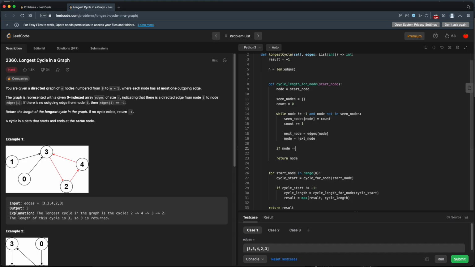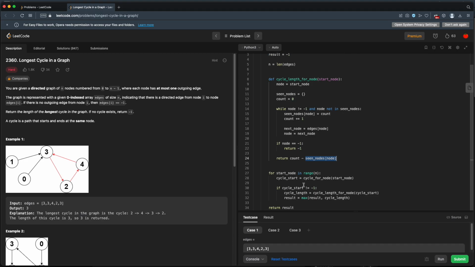So if our node is equal to -1, well, we're still going to return -1. Otherwise, we need to calculate our cycle length. Let's see. Well, the cycle length is going to be our current count minus our seen nodes at the node. So that's going to be our current count minus where we first saw this node that we're cycling on. Okay, I think that should work.